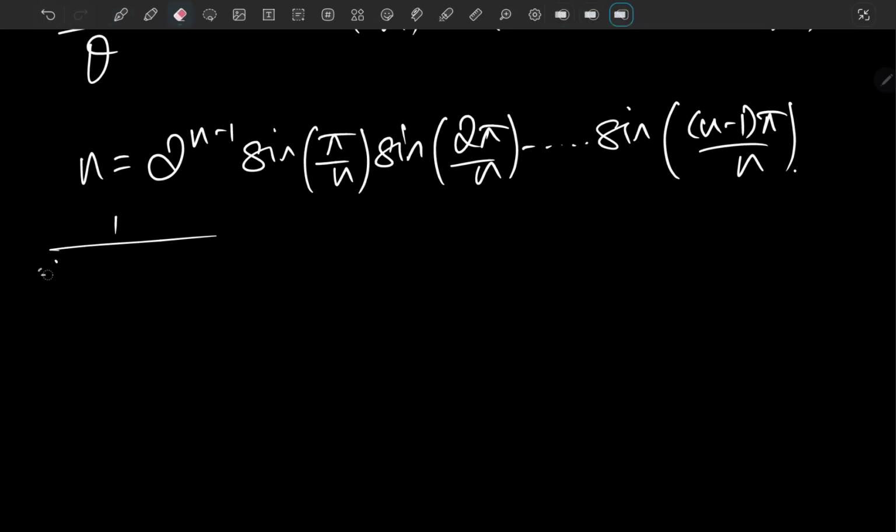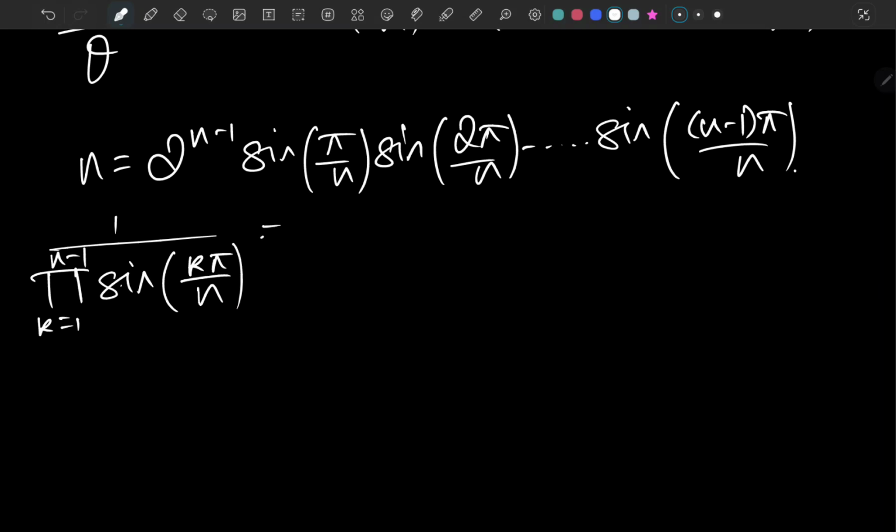And I'm just going to write this in the big pi product notation, where k is going from 1 to n minus 1 of sine of k pi over n, and it comes out to be 2 to the n minus 1 over n.